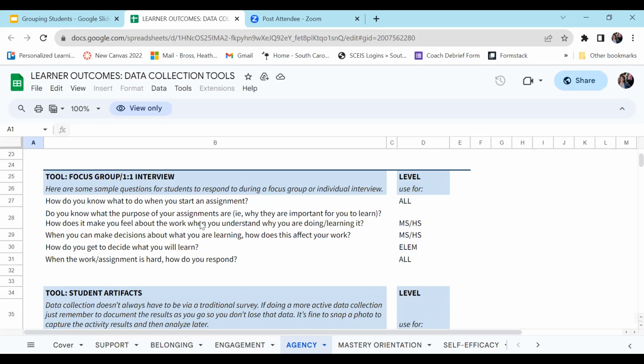After analyzing, I might find out that students might need more modeling on how to set meaningful goals, or how to give peer feedback, or how to better measure their growth. They may need SOPs developed on what it looks like to work with a partner or as a group. Or maybe we need to revisit past SOPs to remind us of what classroom procedures look like. What do you do when you're stuck? Or what do you do when you're done with your work?